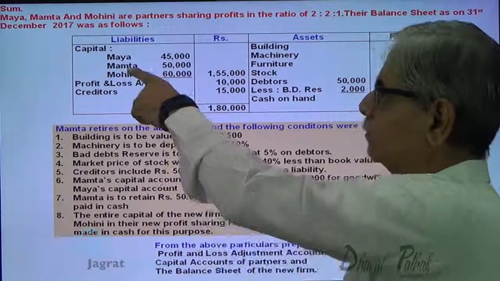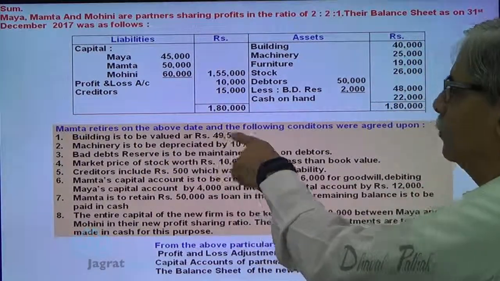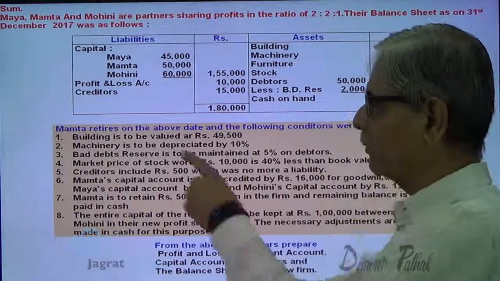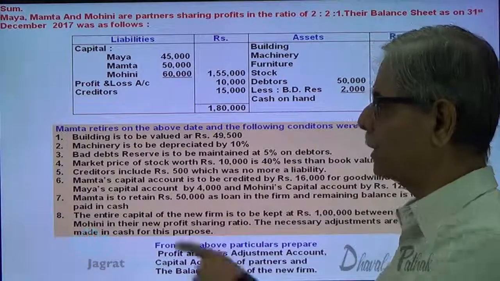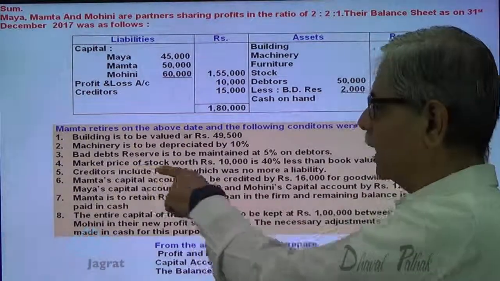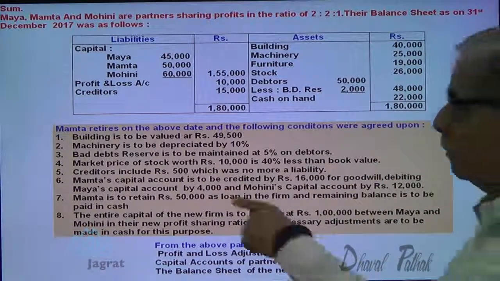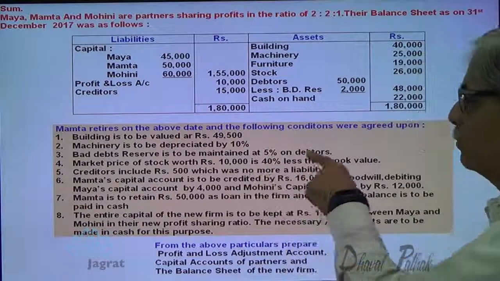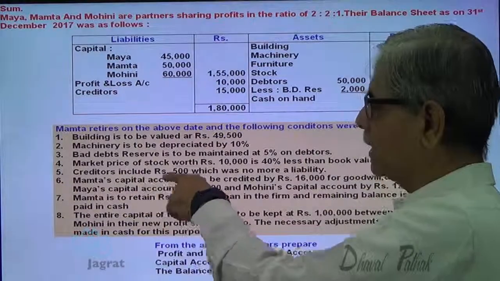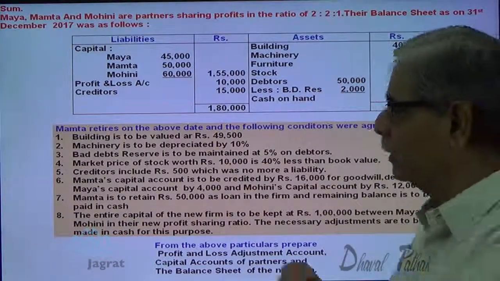Mamta, the middle partner, retires on the above date, and the following conditions were agreed upon. Building to be valued at 49,500, machinery to be depreciated by 10%, bad debt reserve is to be maintained at 5% on debtors, market price of stock for 10,000 is 40% less than the book value. It's an important adjustment. Creditors include 500, which was no more a liability, so decline in liability.